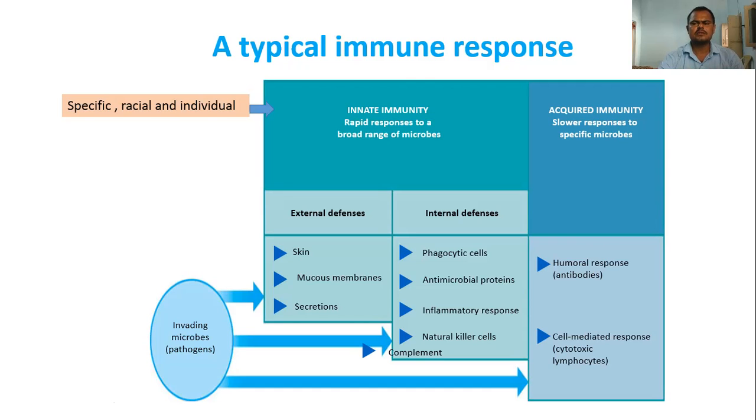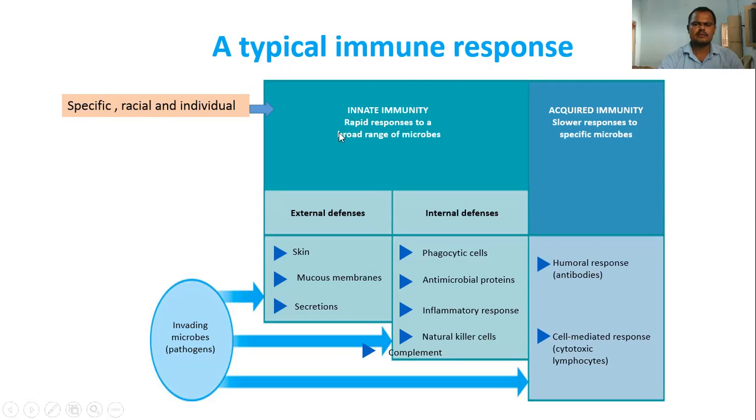The innate immunity is developed automatically by birth, and that's why it gives a very rapid response to foreign bodies. The acquired immunity, or learning immunity, is gained through experiences in the lifetime.